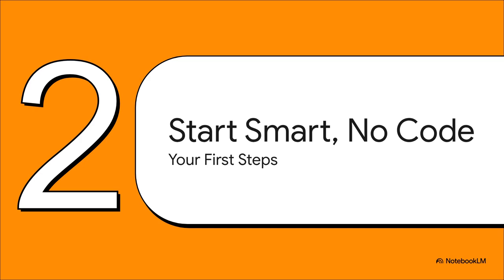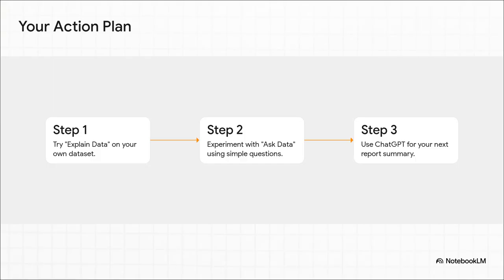Well, the good news is you can start playing with this stuff right now. No complicated setup, no code. Here's a simple 3-step plan for you. First, just open one of your own workbooks and find an interesting data point. Click on it and use Explain Data. See what it tells you. Second, go to the Ask Data feature and just type in a simple question. See what happens. And third, next time you write up a report, take your key bullet points, paste them into ChatGPT, and just ask it for a professional summary. It's that easy to get a taste of this power.